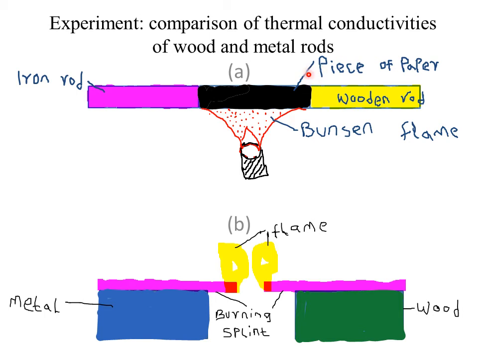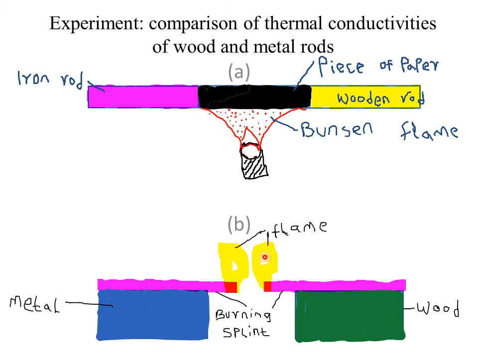So the end gets blackened or charred because wood is a poor conductor of heat. Therefore, it does not conduct away the heat. That heat is used in charring or burning the end of the paper that is connected to the wood. Whereas iron is a good conductor of heat. Therefore, it conducts away heat. So this end remains unburned because there is no heat to burn it. It is conducted away by the iron rod.